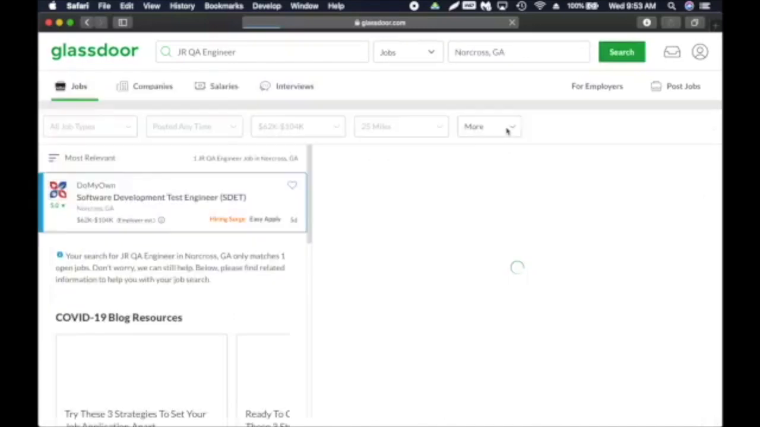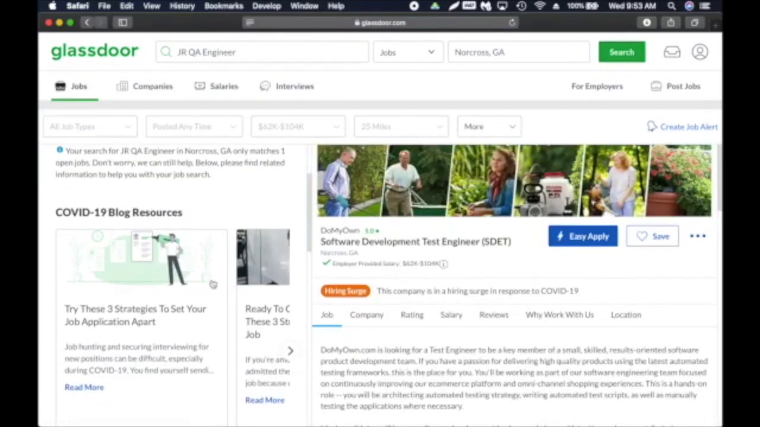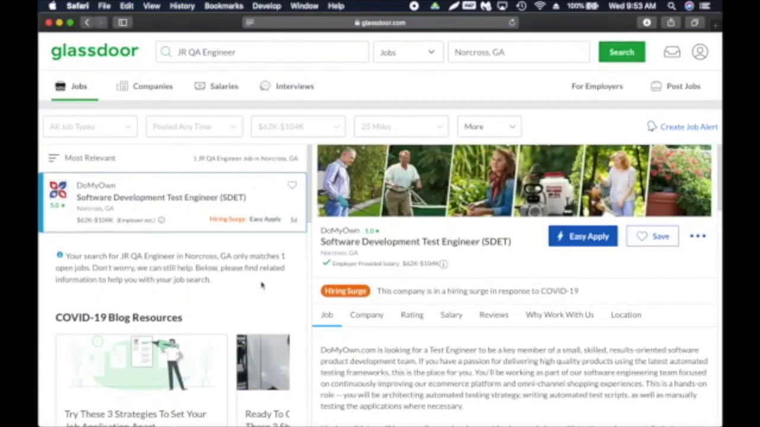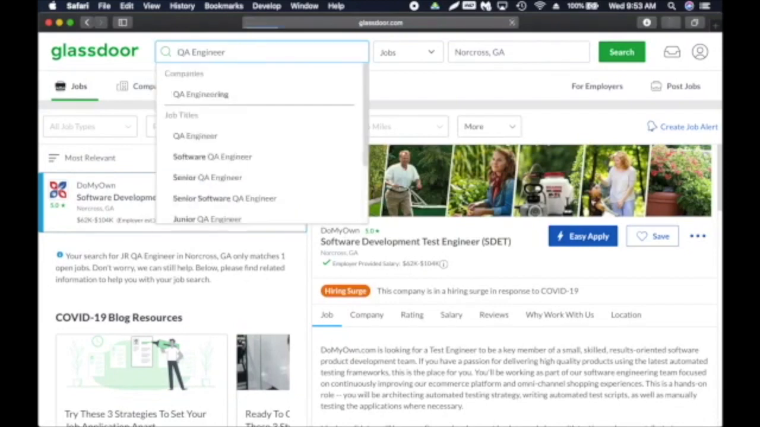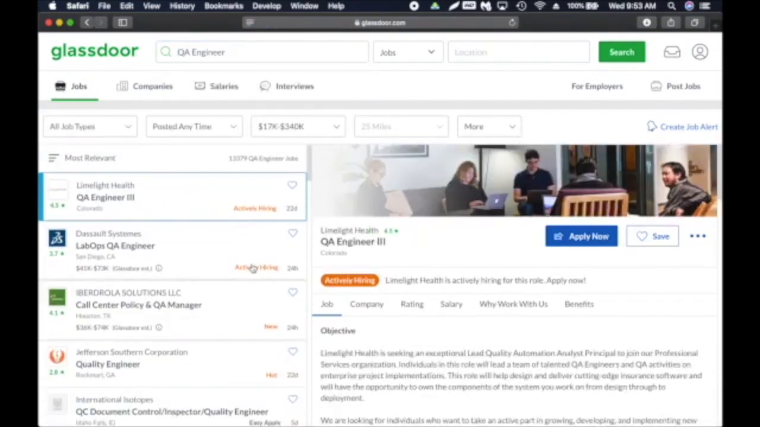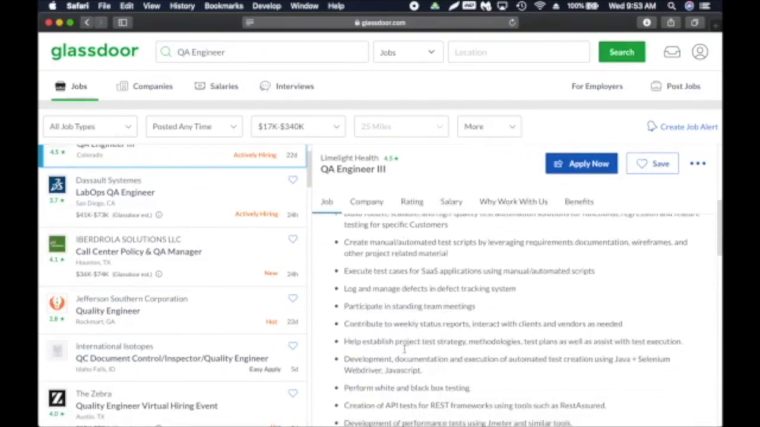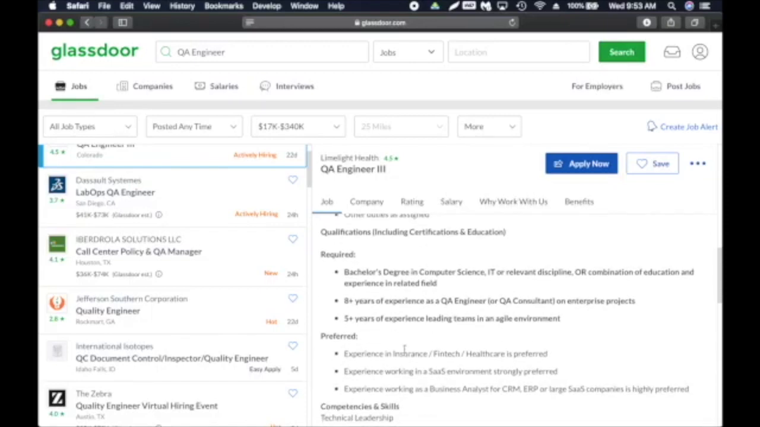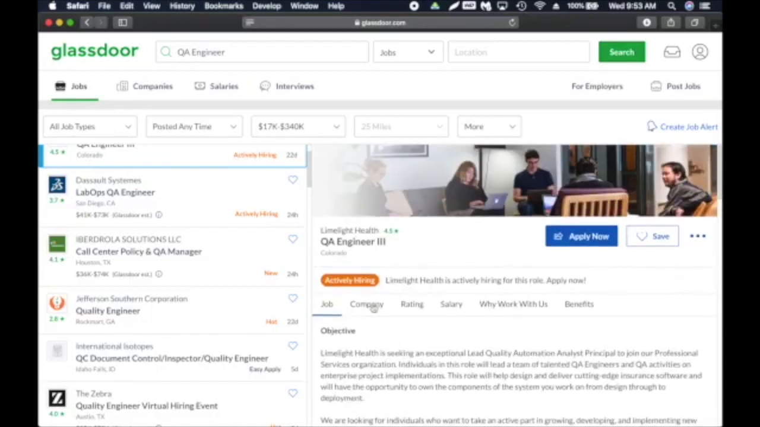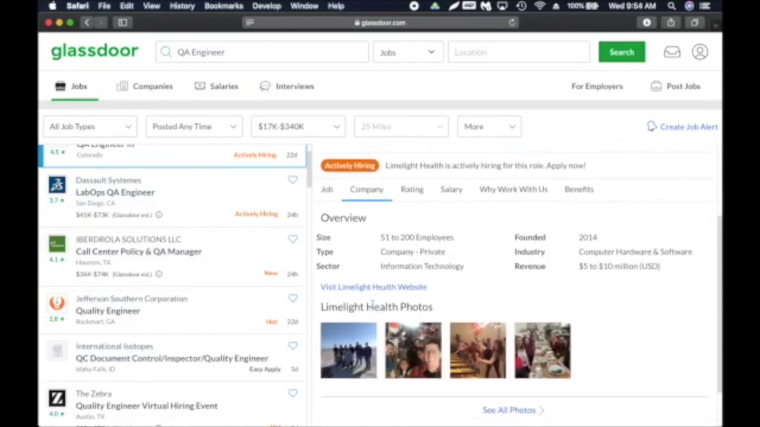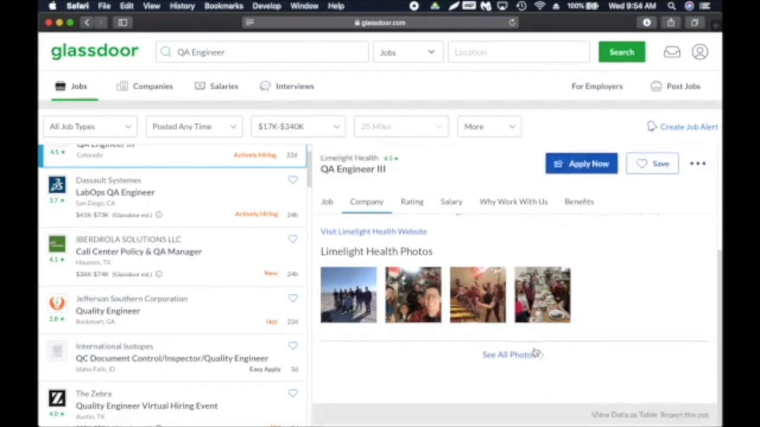Here you can also have your resume uploaded. So they only have one junior. This is not a junior position actually. So here I'm going to type QA engineer. So here I'm searching for QA engineer. Good thing about this is that of course it's similar to other job search engines, but here you can actually look at the company profile and ratings and so on. So it gives you an overall description, even some images and so on.